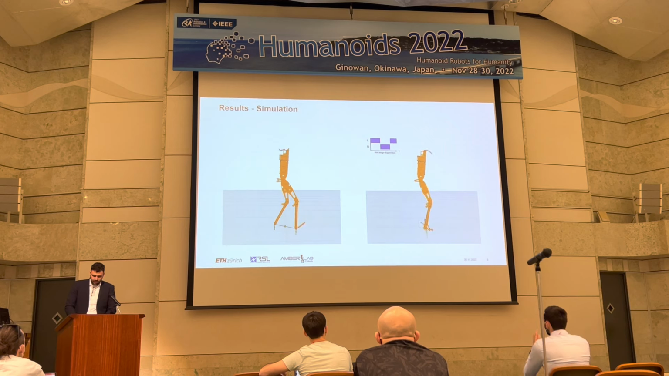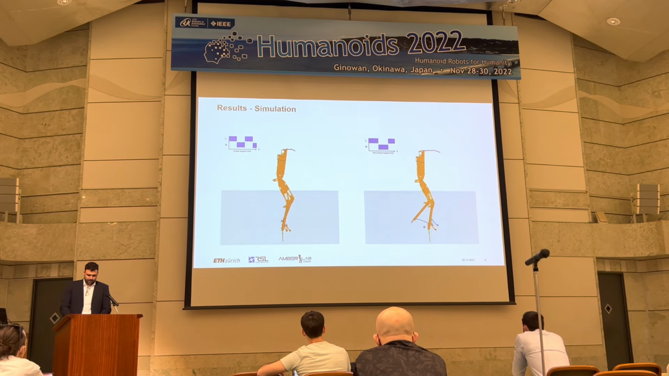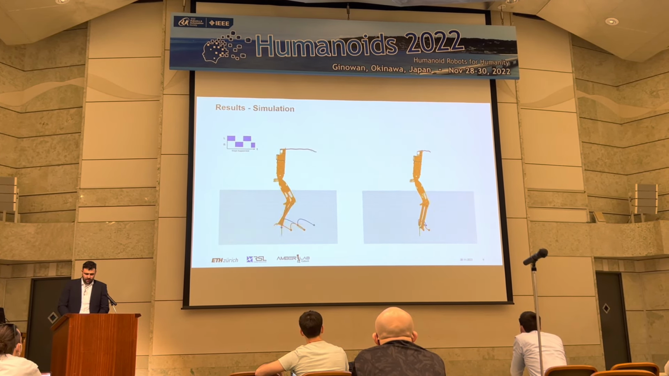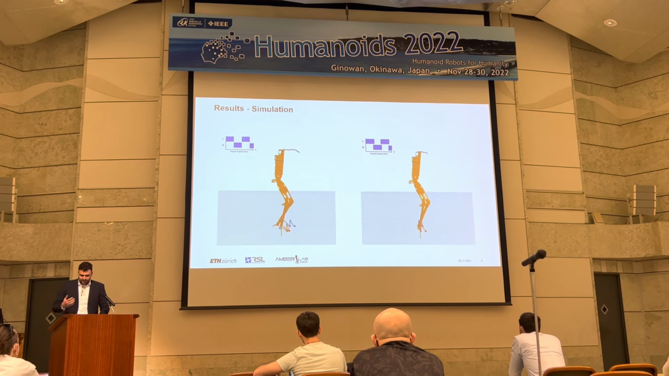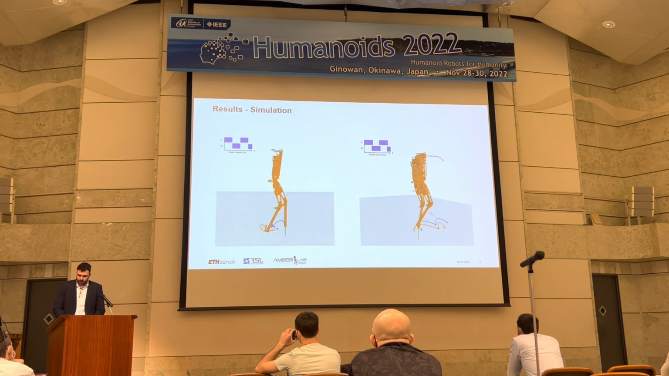With this approach, we could then synthesize a wide range of different locomotion behaviors for different gait patterns, for walking forward, walking backward, different gait speeds, and also you can see now on the right side there's a gait pattern with actually a small double support phase.